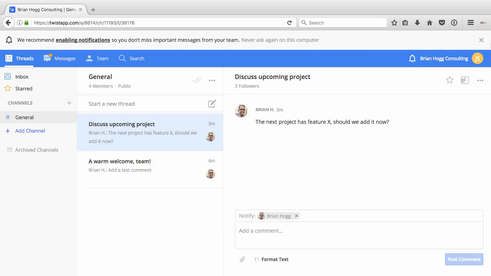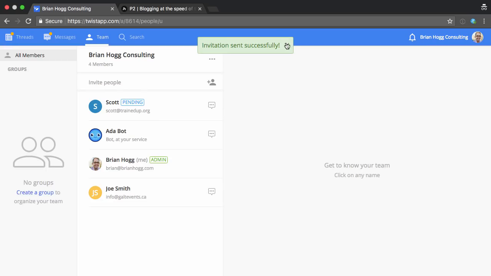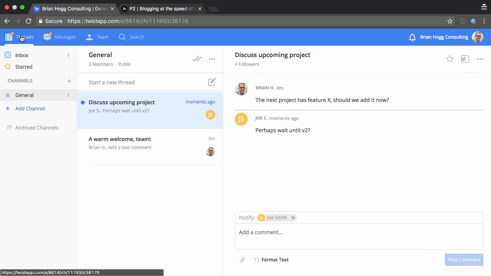And here we are. So we could enable that notification. So I'm just going to test it, perhaps wait until V2. Oh, so interesting. I can't hit enter to post. That'll get annoying. Maybe command enter. Yep. So command enter will quickly allow you to add that in. And if I come back here and go into threads, we can see that we get a notification on that thread, and there it is.